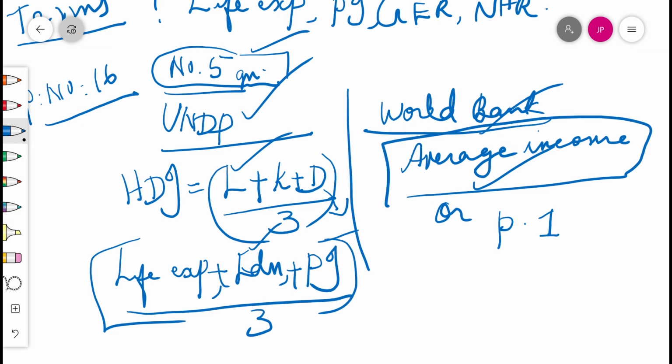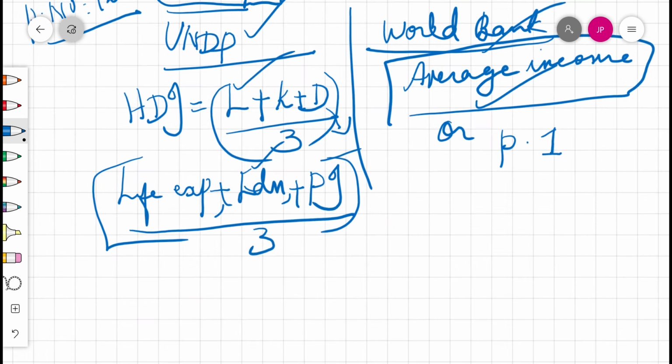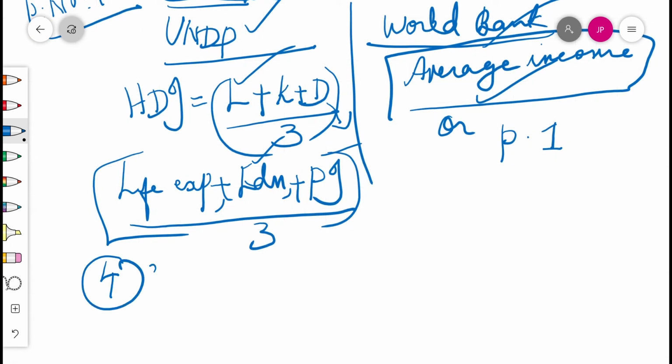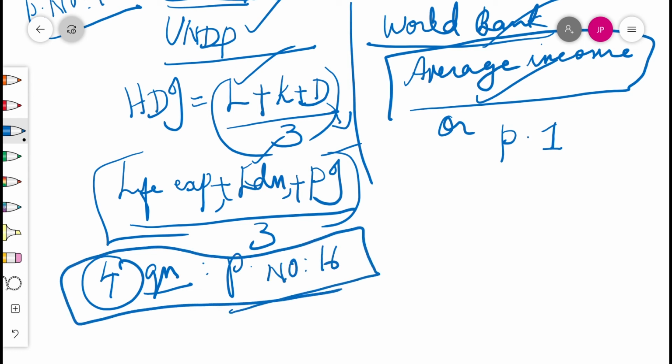That was the 5th question. And the 4th question, from the previous topic itself, the 4th question of the textbook: What is the World Bank criterion? What's the main criterion used by the World Bank in classifying different countries, rich and poor, low income, and so on? The 4th question also should be learnt and written.